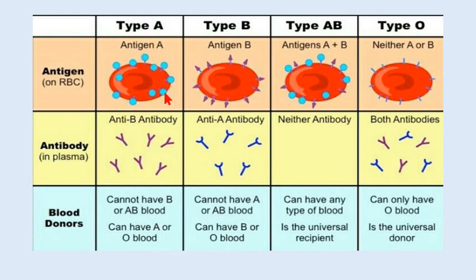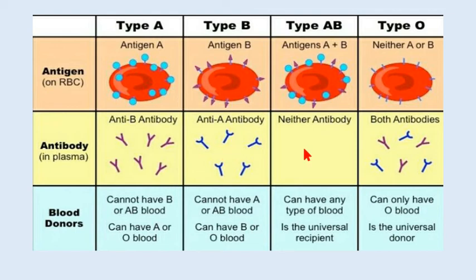Now blood group A have blood cells containing A antigens and B antibodies in their plasma. They cannot have blood from B or AB individuals. Why? Because B blood group have antibodies A in their plasma. So these antibodies can destroy the antigens A on the red blood cells. Therefore, they cannot obtain blood from B individuals or AB individuals.